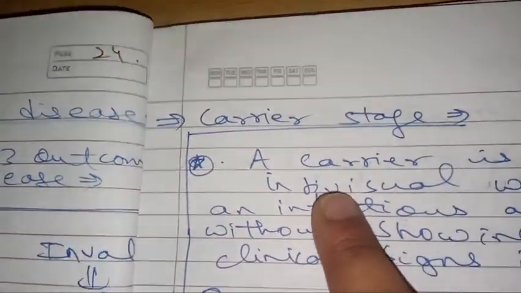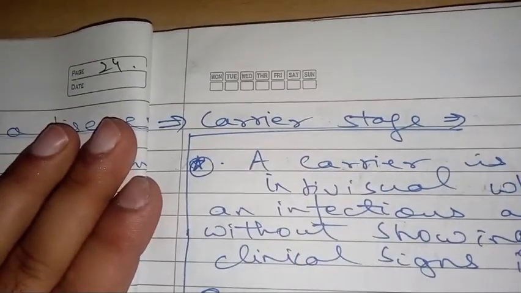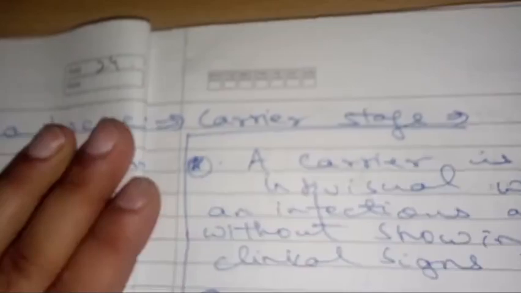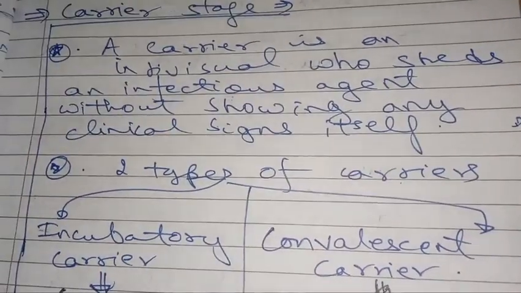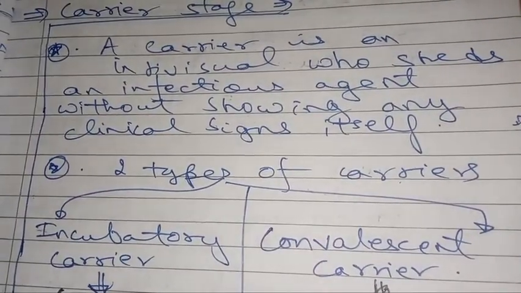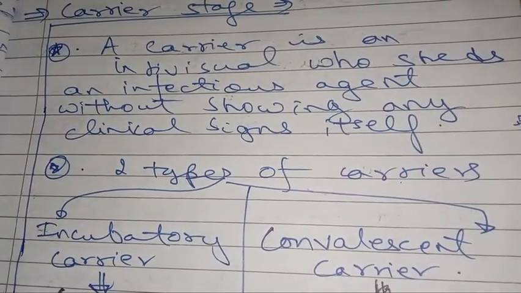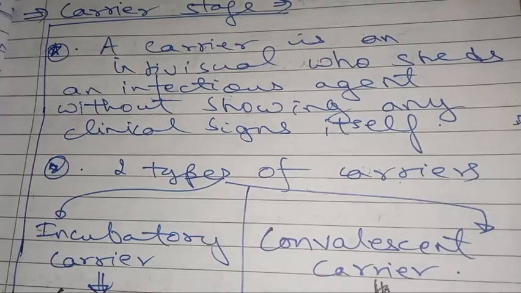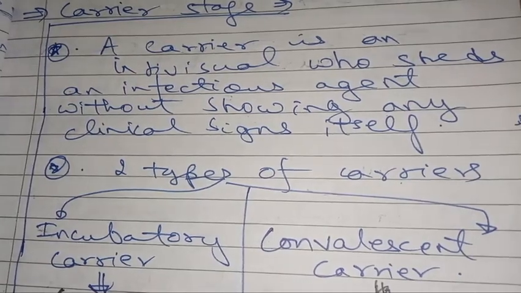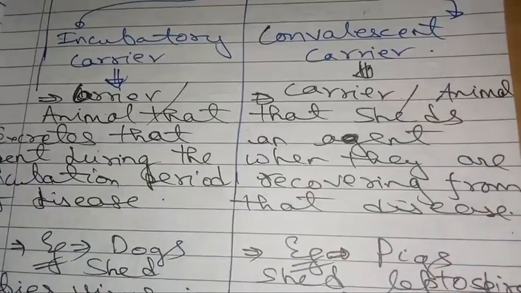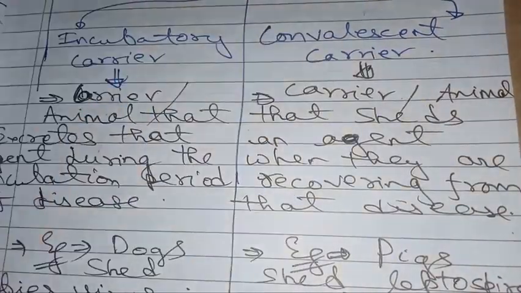So what is a carrier? A carrier is an individual organism that sheds an infectious agent without showing any clinical sign itself. Any organism which is releasing or discharging the agent in its excretions without showing any clinical sign itself is called a carrier. There are two types of carrier, incubatory carrier and convalescent carrier.